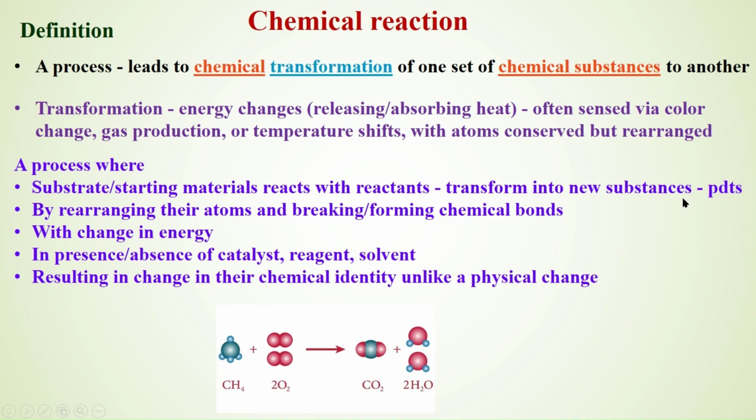The product's chemical identity may be different from the starting material.